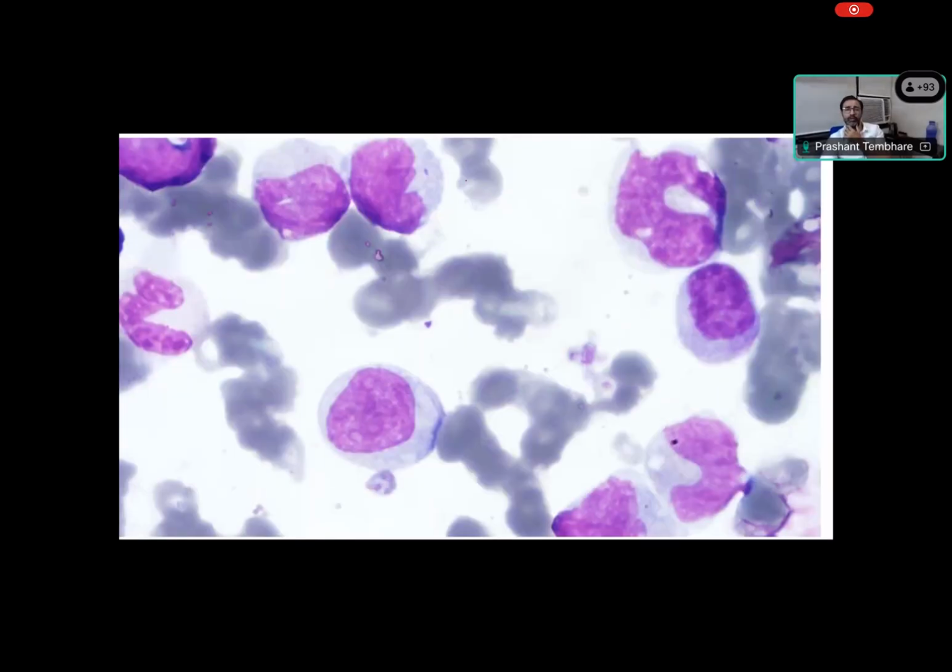And you can see there is a monocyte. You can see there is a monocytic precursor. This is a monocytic precursor. This is a monocyte. This is a monocyte, right? This is a monocyte. This is a monocyte. So this is a monocyte-rich area. And you can see there is a blast with prominent nucleus, multiple nuclei, but more cytoplasm.